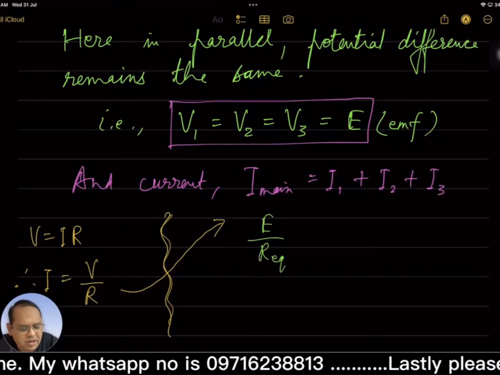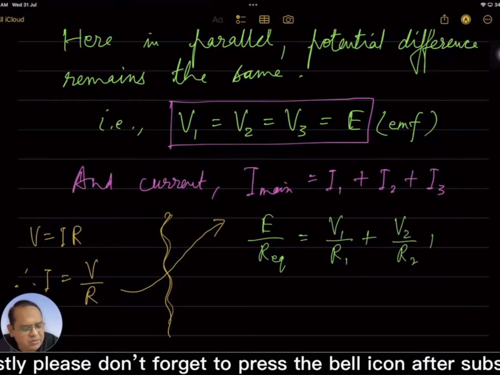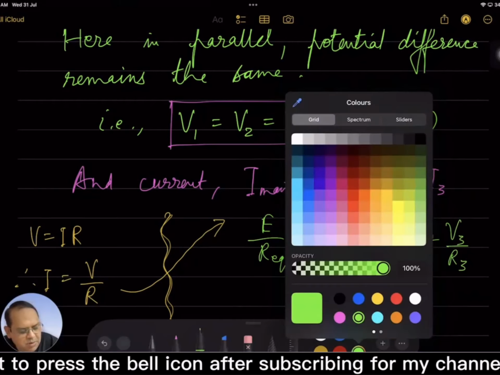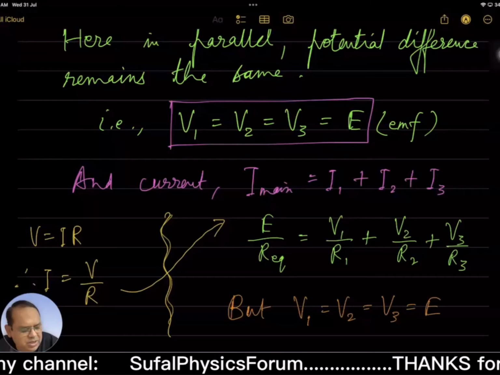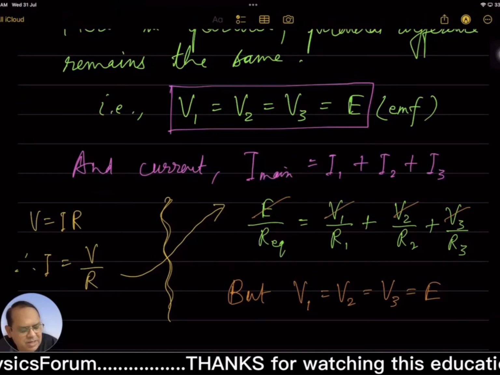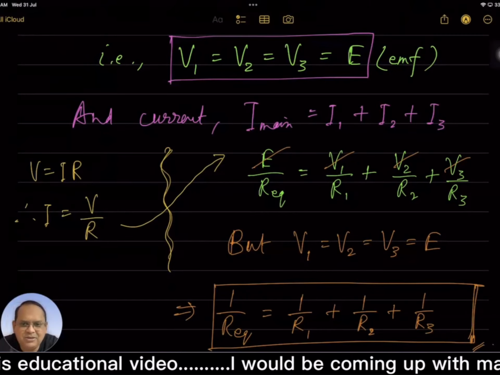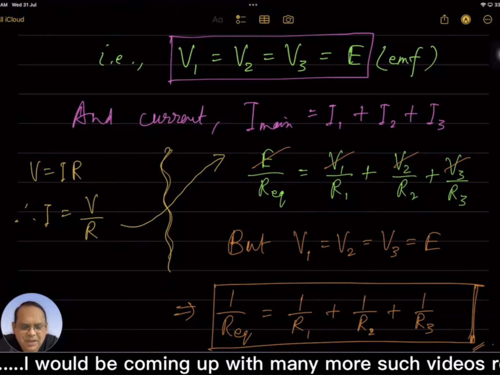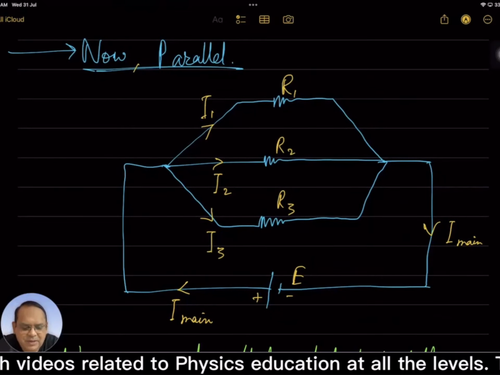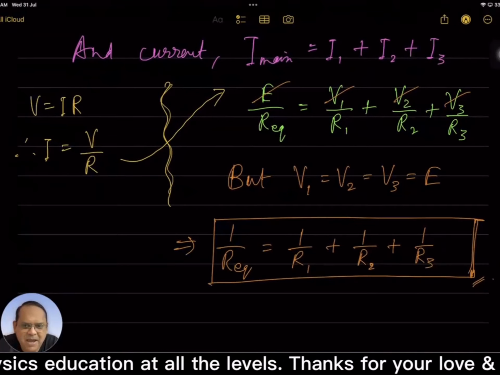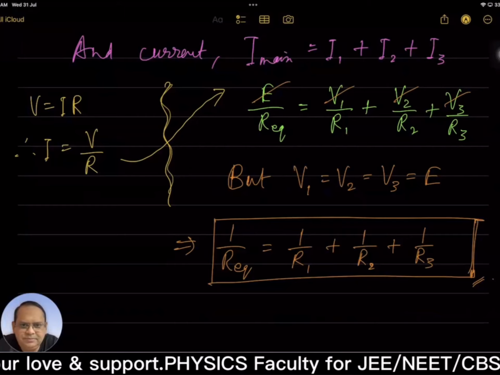E by R equivalent is V1 by R1 plus V2 by R2 plus V3 by R3. But V1 is equal to V2 is equal to V3 is equal to E. Therefore, these things will be cancelled out. It implies that this way equivalent resistance in parallel also is now found. That means if we want to replace these three resistors by a single one, then it would be this only in parallel, which were connected initially in parallel. Now it is replaced by this one.